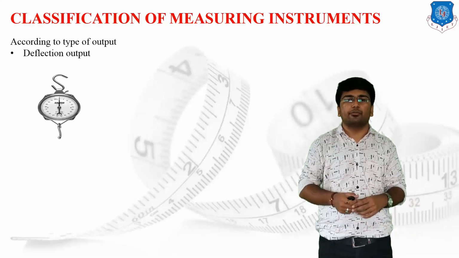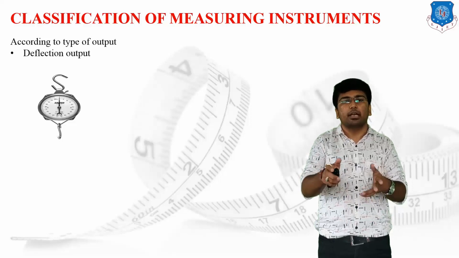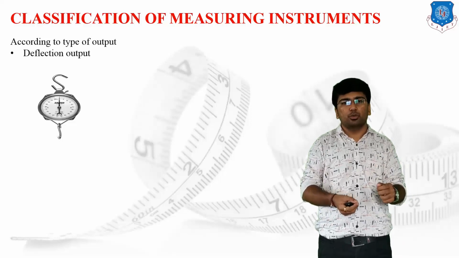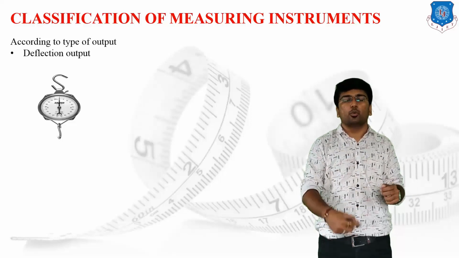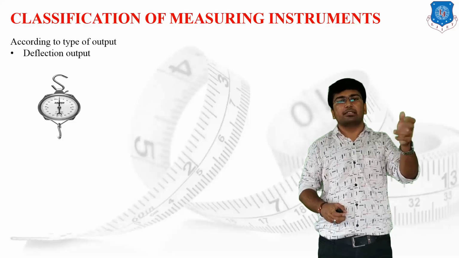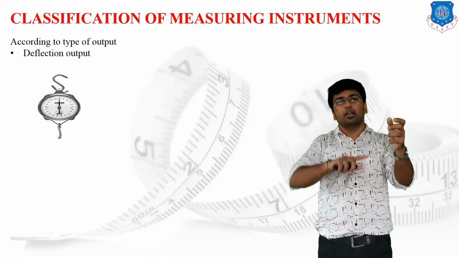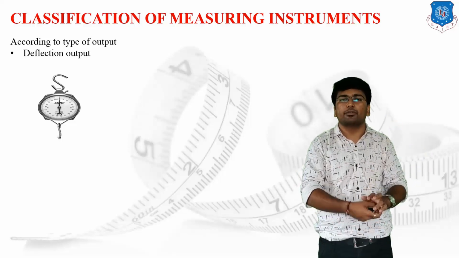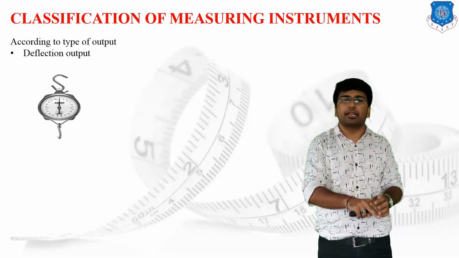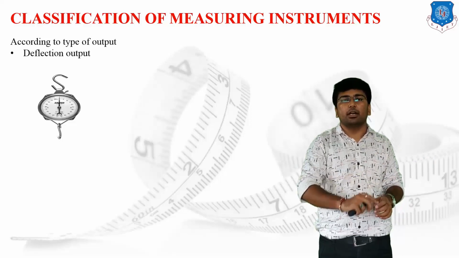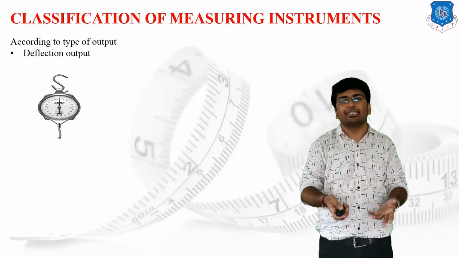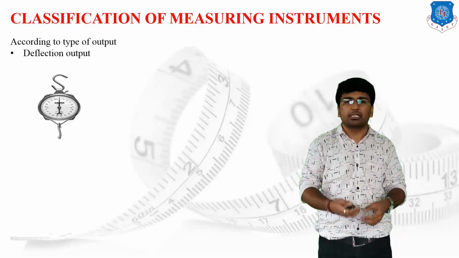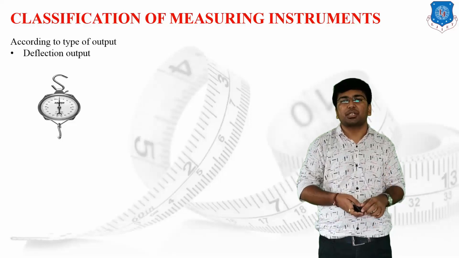The first one, the deflection type output. Suppose I have to measure the weight, or the mass, of a given body. Then I have two different options. I will use the basic spring scale. I will hang the mass over the hook, and I will lift the spring scale. Once the spring scale has been lifted, whatever the mass, it will directly deflect the spring which is provided inside the body of the spring scale. As the deflection is generated in the spring, it will directly deflect the pointer over the calibrated scale, and we can measure the mass which has been hooked over the spring scale. So this instrument is known as a deflection type instrument.